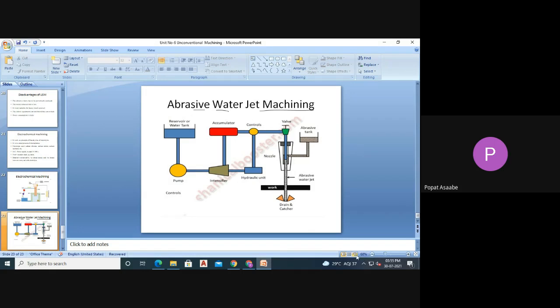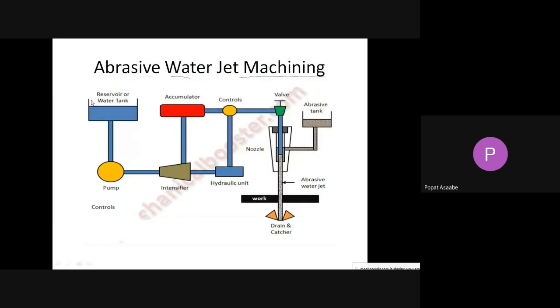in this abrasive water jet machining process, again we are using abrasive particles. In this process we can use as the abrasive material aluminum oxide, or silicon carbide, or sodium bicarbonate. Such types of material we can use as the abrasive material in this process.